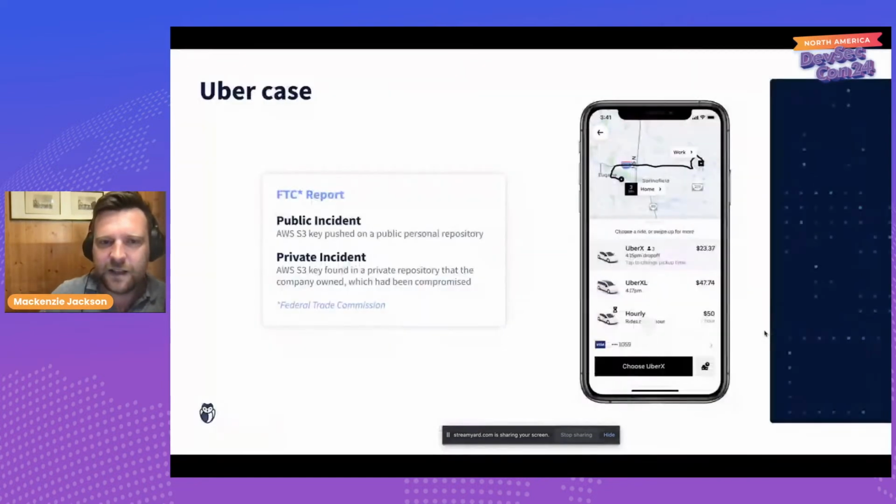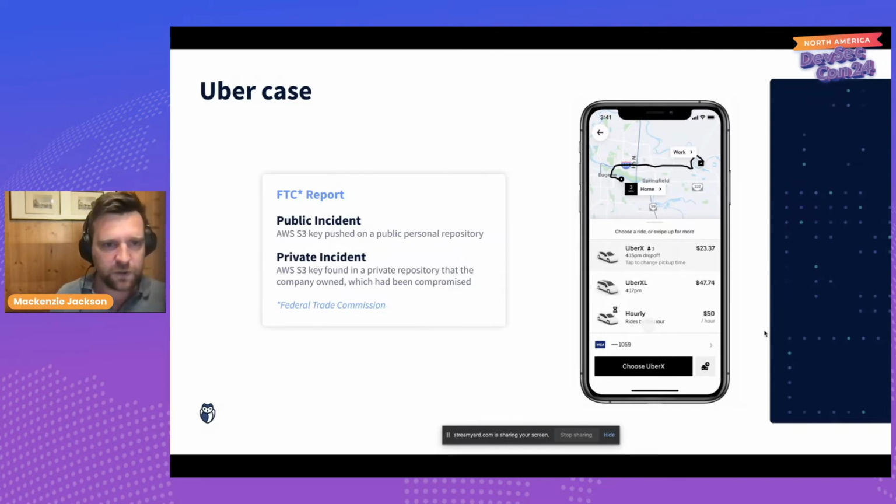But now, let's have a look at some cases where attackers have been able to exploit these secrets in real life, not just hypothetical examples like the one we're doing. So Uber actually had two instances where the credentials were exploited. One was because an employee of Uber did exactly what I just did. They pushed credentials into a public personal Git repository. The key is that this was actually code for Uber, and I'm not sure what caused it.